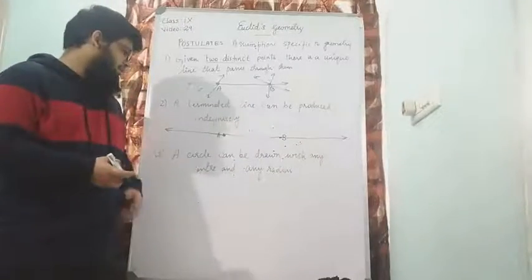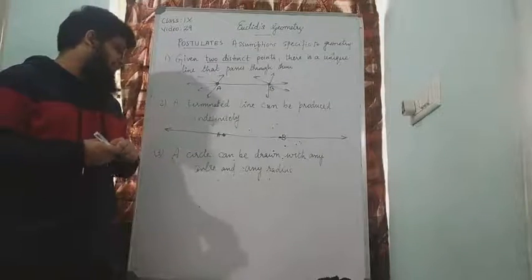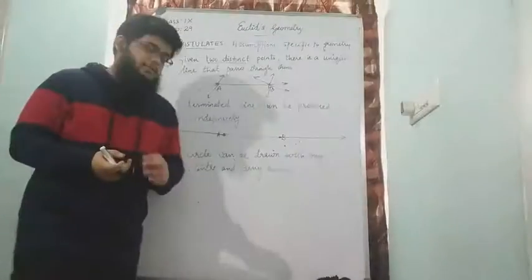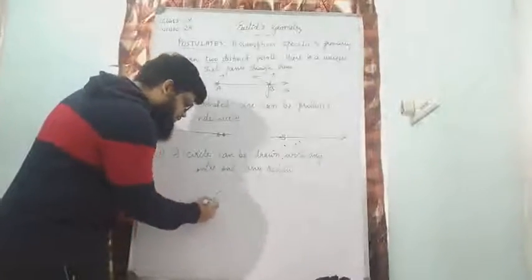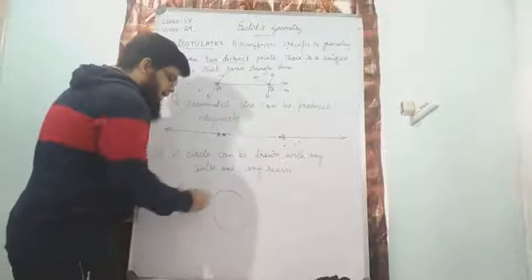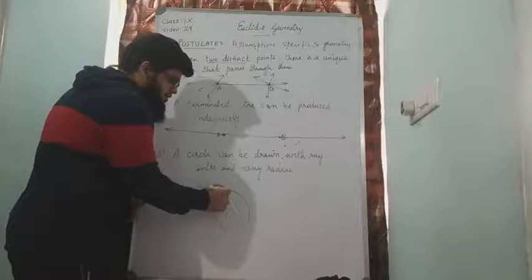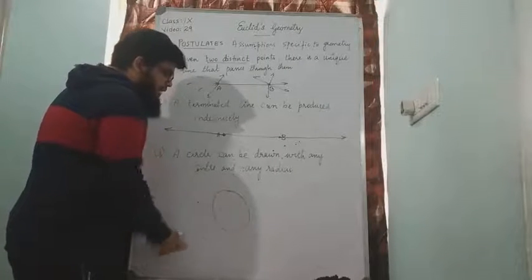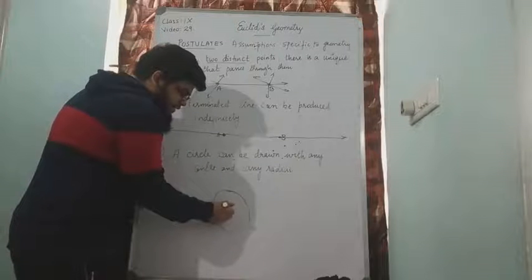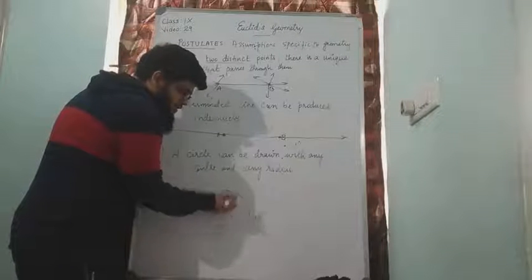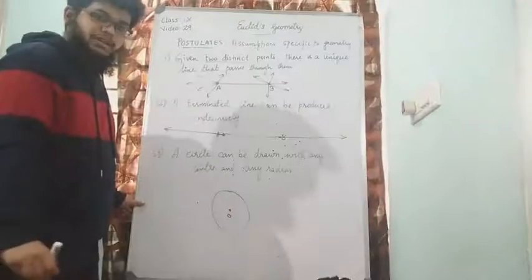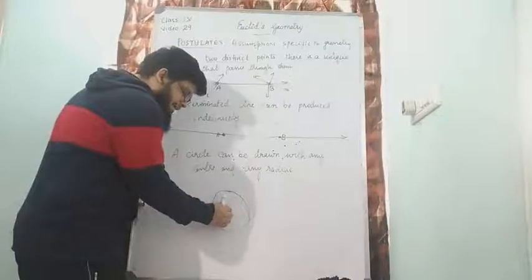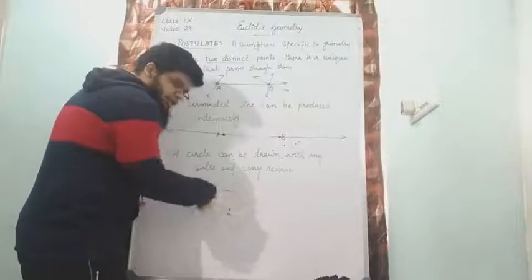Coming to postulate number 3, a circle can be drawn with any center and any radius. Circle. So if I have a circle, right? You have done constructions in your 8th standard. So every circle has a center, correct? Let me call the center of this circle O. That means if I choose this as center, I will have my compass and I will draw the circle here.